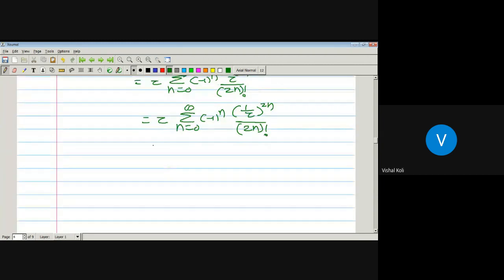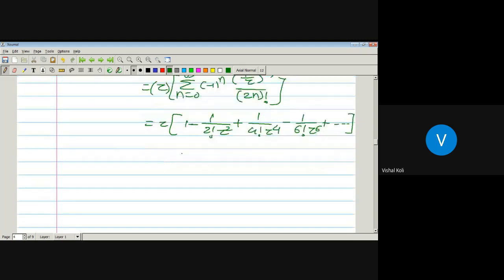Okay, that is, this one is nothing but z into, the first term, n equal to 0, is 1. Minus, the second term, n equal to 1, is 1 upon 2 factorial into 1 by z square, plus 1 upon 4 factorial z raised to 4, minus 1 upon 6 factorial z raised to 6, plus and so on.